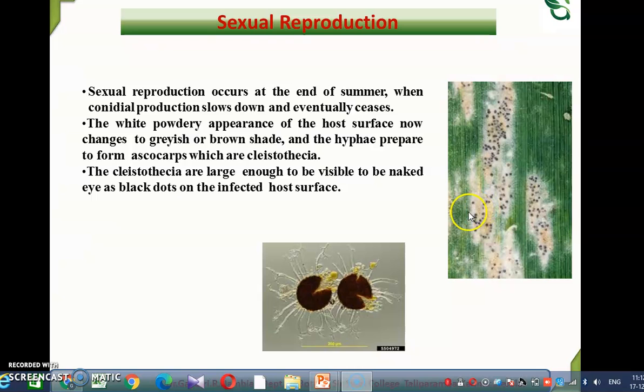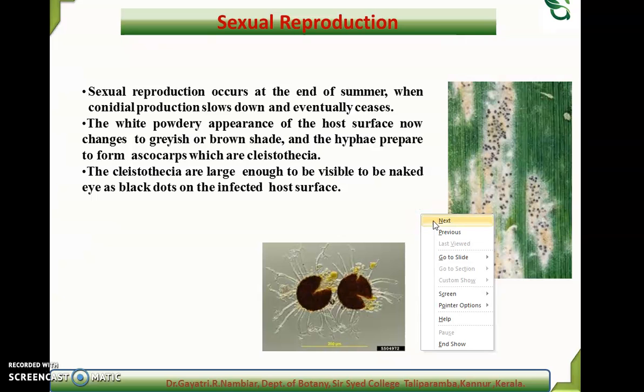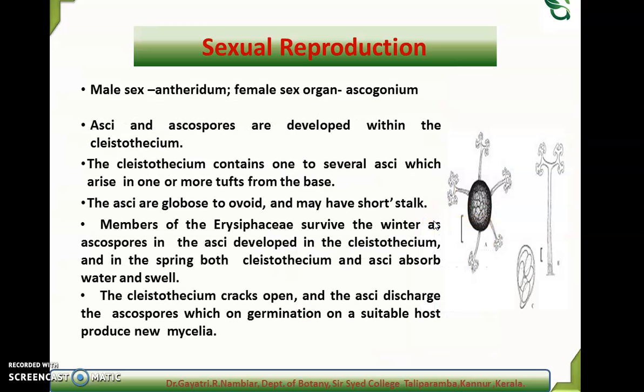So the fruit body formed by Erysiphe is the ascocarp, and the type of ascocarp in Erysiphe is the cleistothecium type. And cleistothecium is nothing but the closed type of ascocarp. Now, the male sex organ is known as the antheridium, and the female sex organ is known as the ascogonium.